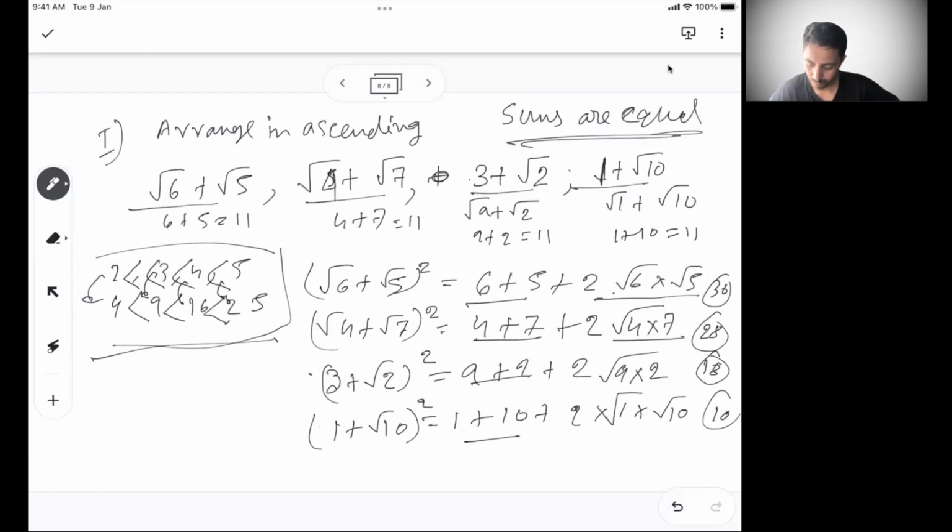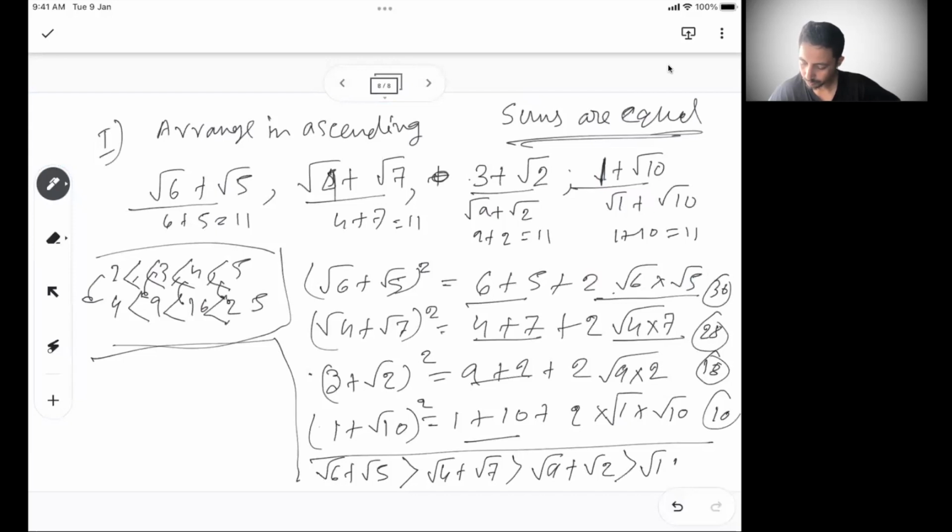So basically, we can write root 6 plus root 5 is greater than root 4 plus root 7, greater than root 9 plus root 2, greater than root 1 plus root 10, right? So when the sums are equal,